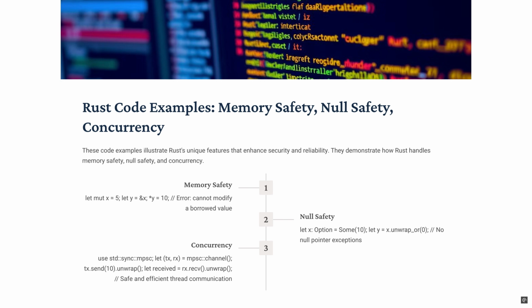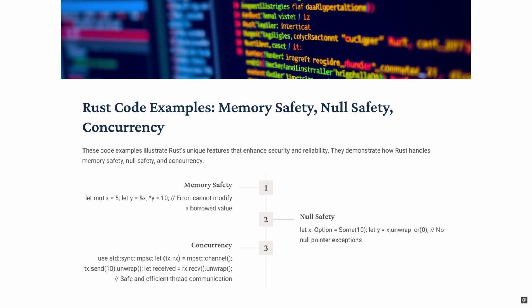If the Option contains Some value, unwrap_or returns that value. If the Option is None, it returns the default value provided as an argument to unwrap_or. In this case, x contains Some(10), so unwrap_or(0) returns 10, and y is assigned the value of 10. If x were None, unwrap_or(0) would have returned 0, and y would have been assigned 0.